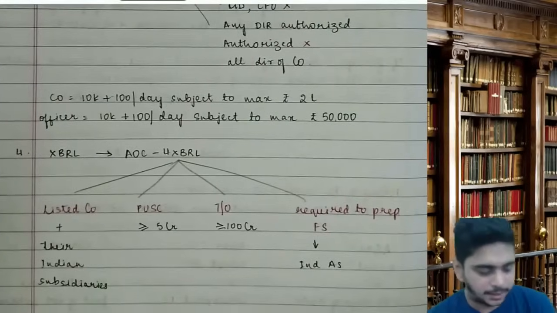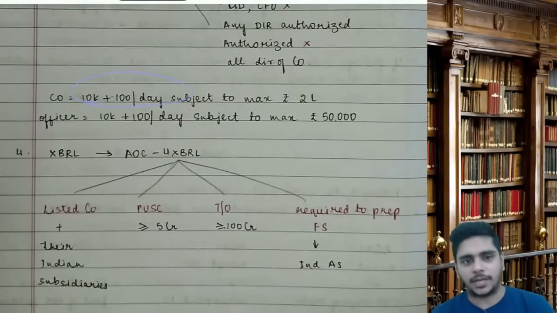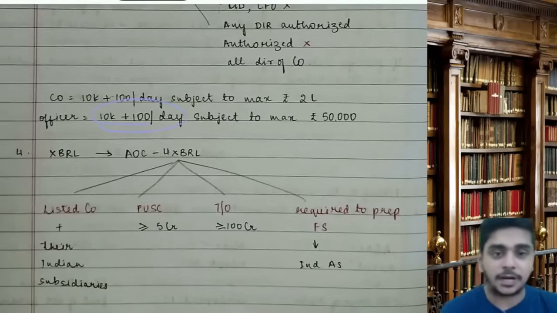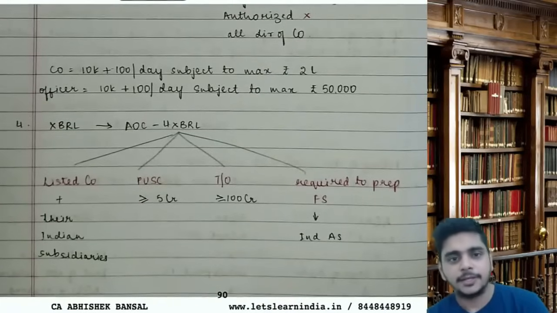So what is the penalty? Company is liable for 10,000 rupees and 100 rupees per day subject to a maximum of 2 lakhs. Officer 10,000 rupees and 100 rupees per day subject to a maximum of 50,000. Penalty is important.